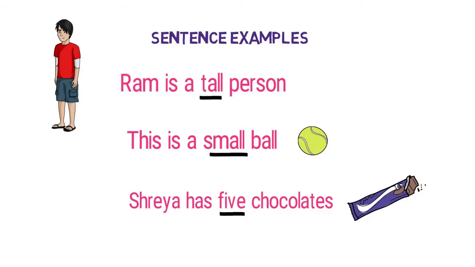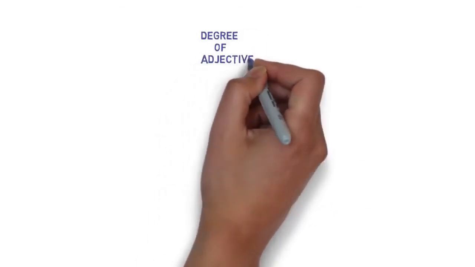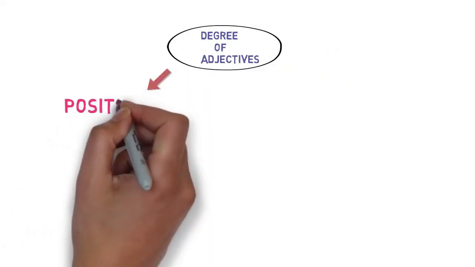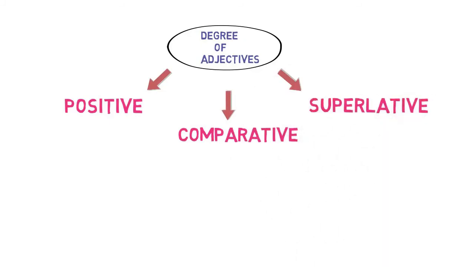Just we are particularly mentioning about the things. And degree of adjective. So what are the degrees of adjective? Now we come to the main point of our lesson. Positive degree is there, comparative degree is there, superlative degree is there. That is the main topic that we are going to deal with in the lesson.